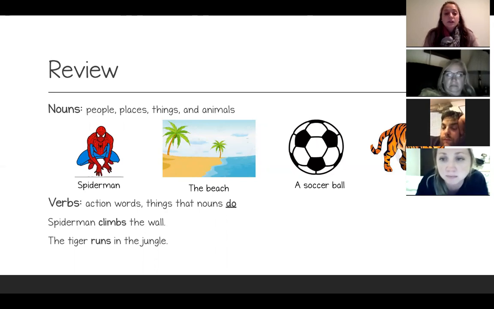And last week we talked about verbs. So verbs are our action words, and they're things that nouns do. Just a couple examples from those nouns on our screen. I have Spider-Man, the noun, he climbs on the wall. So that word climbs would be the action that Spider-Man is doing. That's our verb. And also I have the tiger runs in the jungle. So runs would be our verb in that sentence. It's something that the tiger, our noun, is doing.